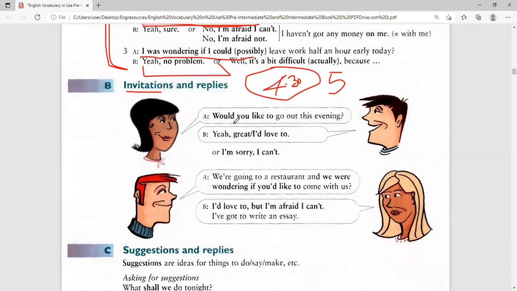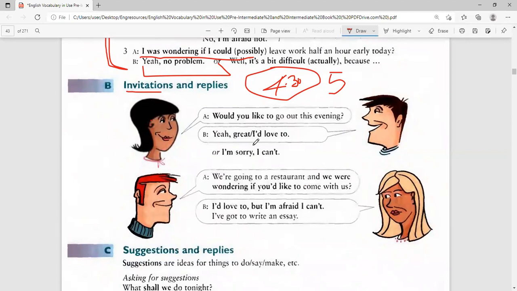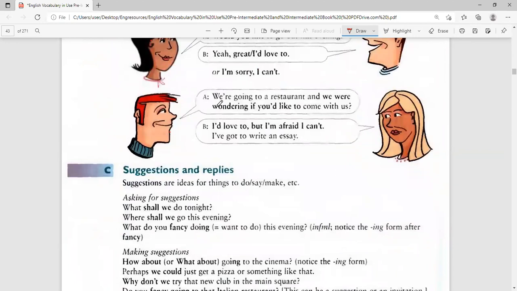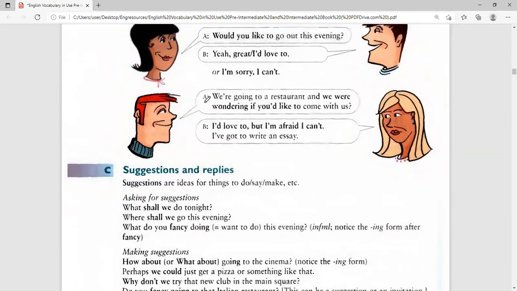The lady says, would you like to go out this evening? And the man says, yeah, great. Or you can say, yeah, I would love to. He's very happy. But if the man is busy, the man can say, I'm sorry, I can't. You see that? Look at this man. We are going to a restaurant and we were wondering if you would like to come with us. There are some ladies who are serious, so don't tell them, we're going to a restaurant, we want to take you. And I will say, no, I'm not going. But when you tell her, we're going to a restaurant and we were wondering if you would like to come with us.